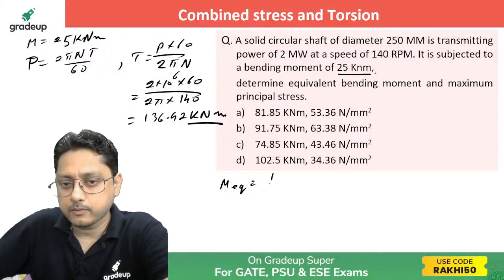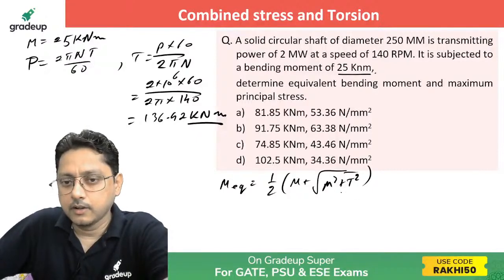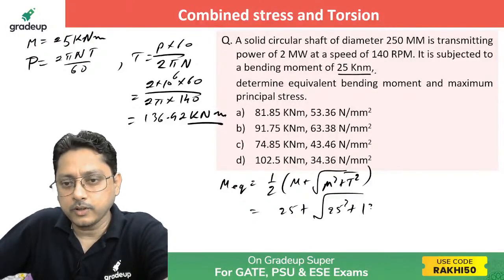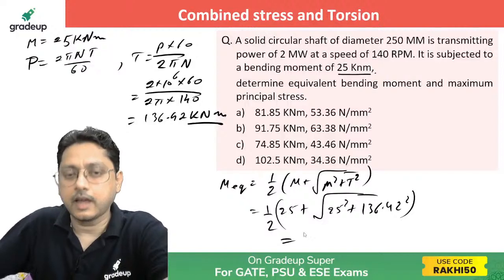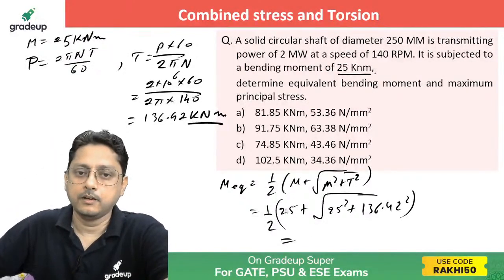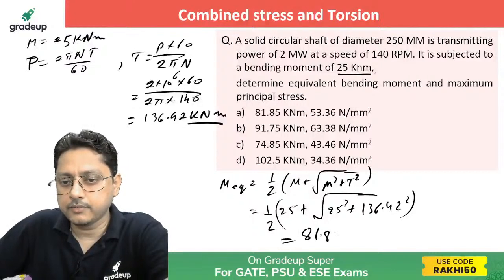Now once you got the moment and torque, a combined equivalent one, how do you calculate? The same one, no? 1 by 2 of M plus under root of M square plus T square, isn't it? Now M is already given, that is 25, and under root of 25 square plus 136.42 square, and outside you have 1 by 2. How much is the M equivalent you are getting now? The M equivalent you will be getting is almost around 81.85.